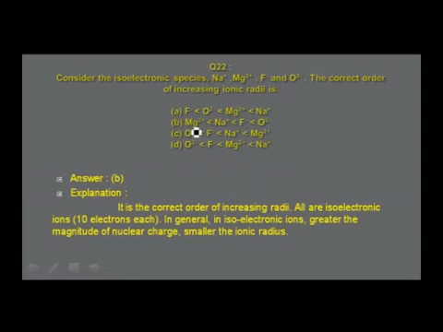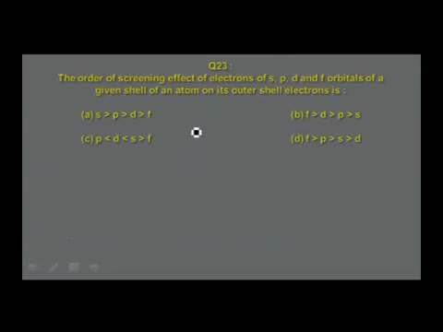Therefore, the size of the ion decreases. In other words, ionic radius decreases. Therefore, the correct answer is option B, Mg2 plus less than Na plus less than F minus less than O2 minus. That is, O2 minus has a larger ionic radius compared to any of the given ions.